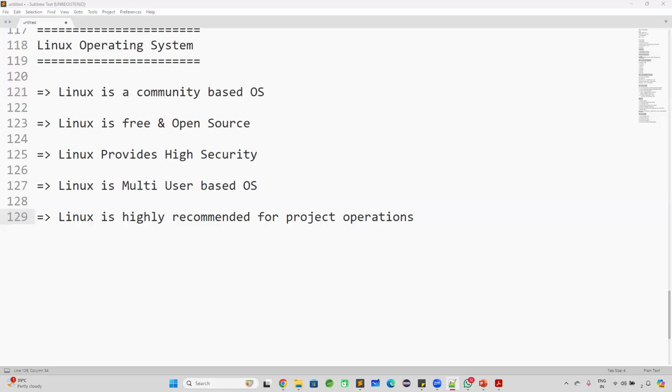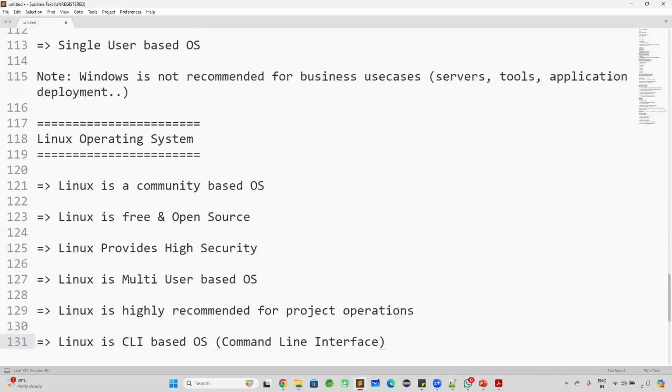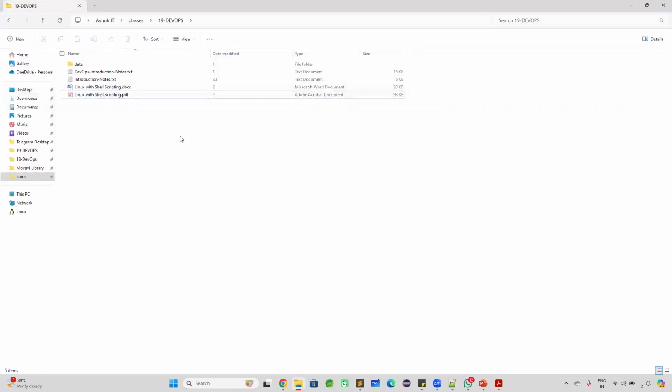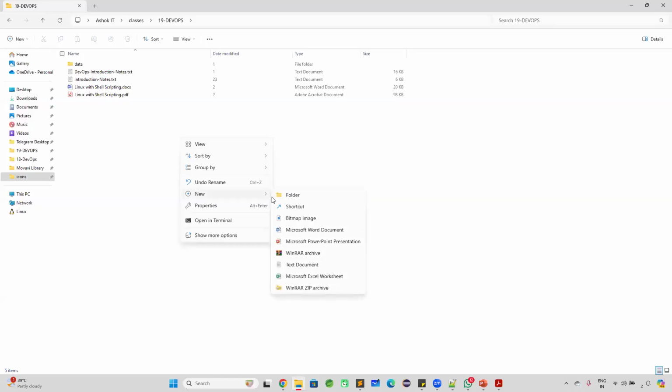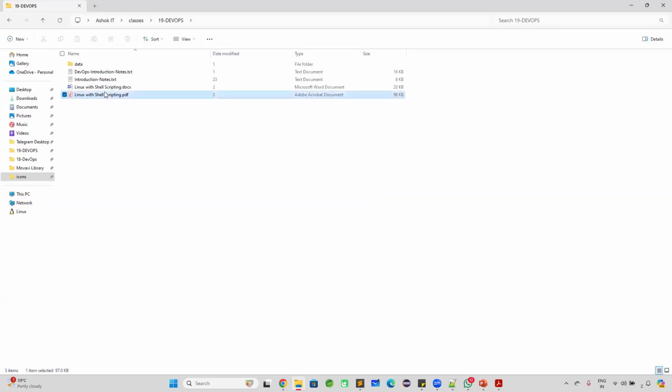And one important thing that we need to understand, Windows is a GUI based operating system, whereas Linux is a CLI based operating system. Windows is a GUI. You can see the options here: right click, and create new file. And I want to rename the file, right click, rename. I want to delete the file.